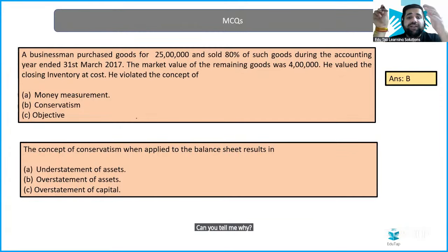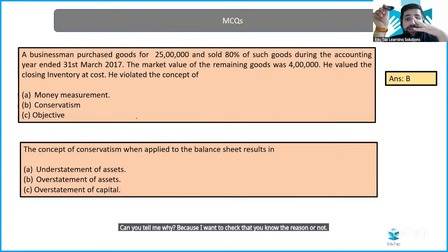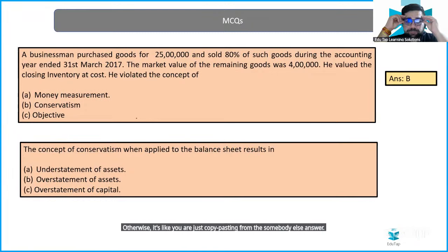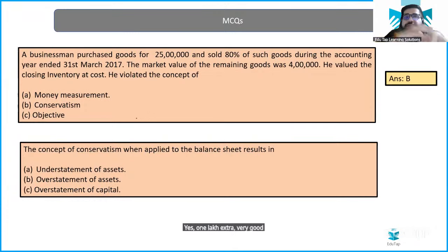Because I want to check whether you know the reason or not. Otherwise, it's like you are just copy pasting from somebody else's answer. Yes, 1 lakh extra. Very good. 80% of 25 lakh will be what? Right, 20 lakhs.